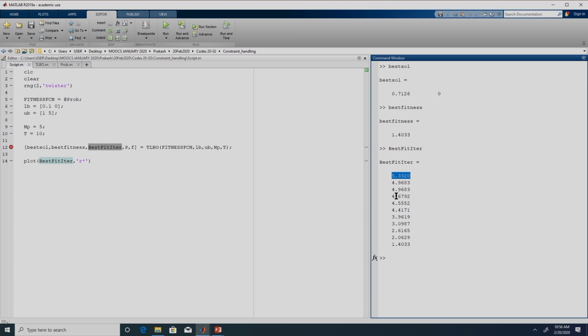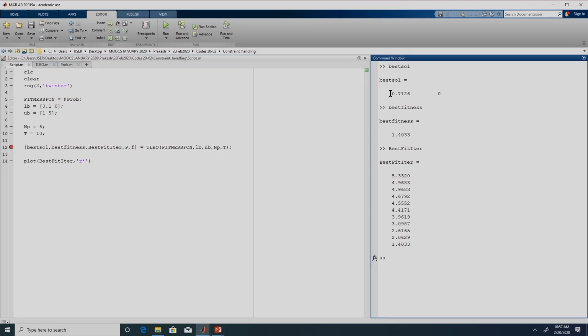As far as the algorithm is concerned, whether it is a constrained problem or unconstrained problem does not really matter, because in both cases the algorithm sends the solution and the optimization problem is supposed to send back the fitness function. If there are no constraints, the objective function is the same as fitness function, but if there are constraints, then the violation has to be